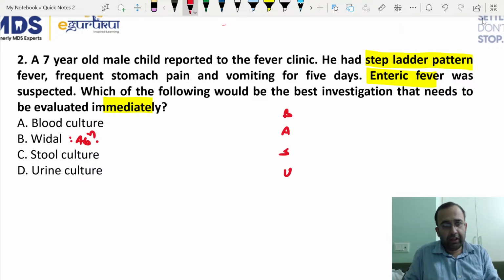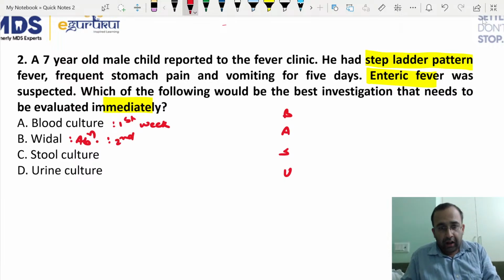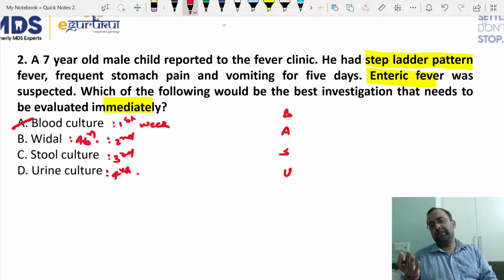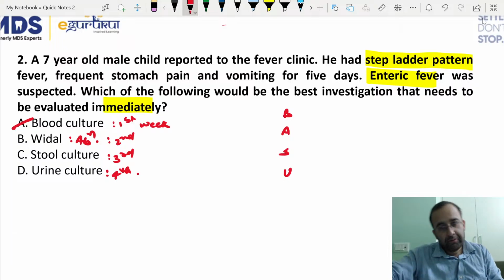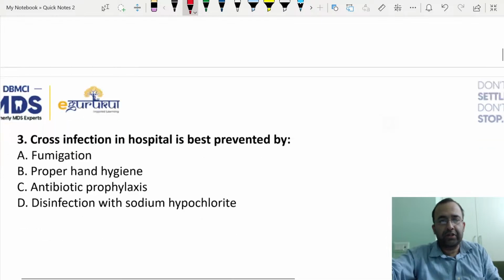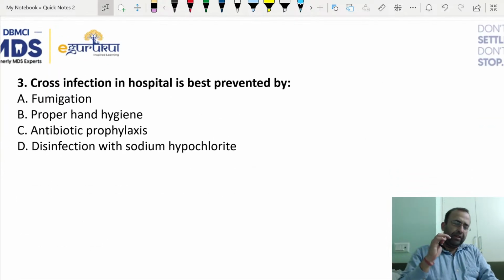Vidal is antibodies. Stool culture and urine culture are to be performed in the second, third and fourth weeks. So the answer in this case is blood culture, plain and simple, for typhoid. Next question, a very simple straightforward question.